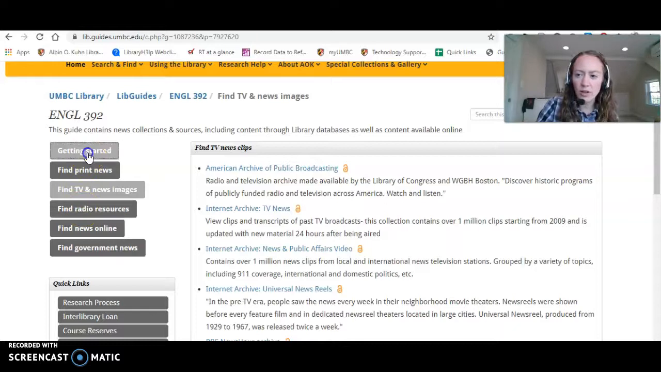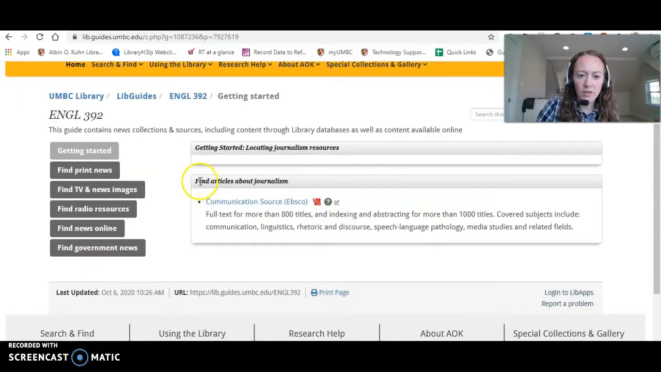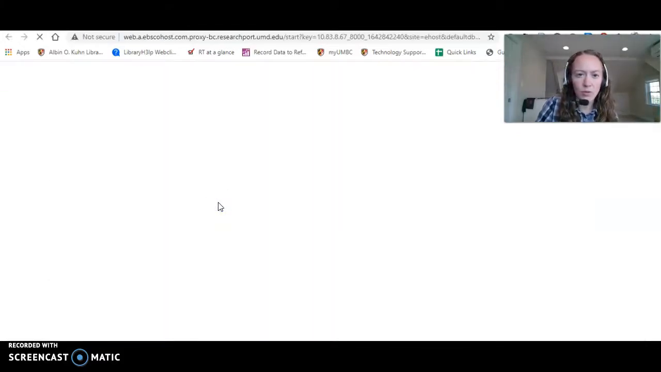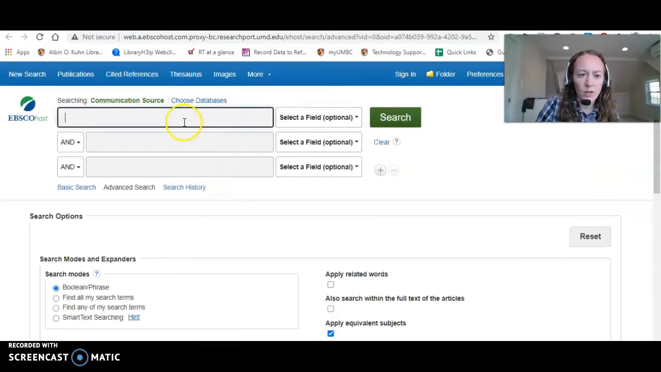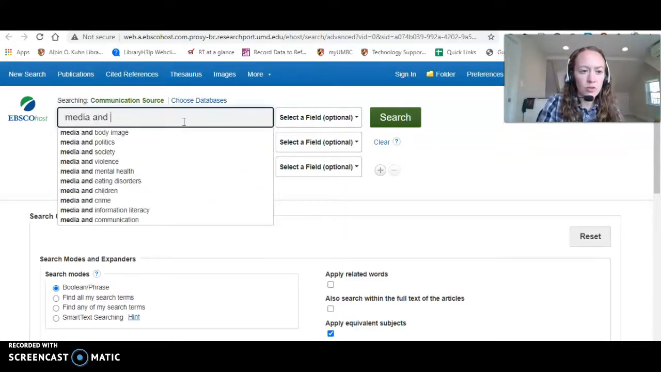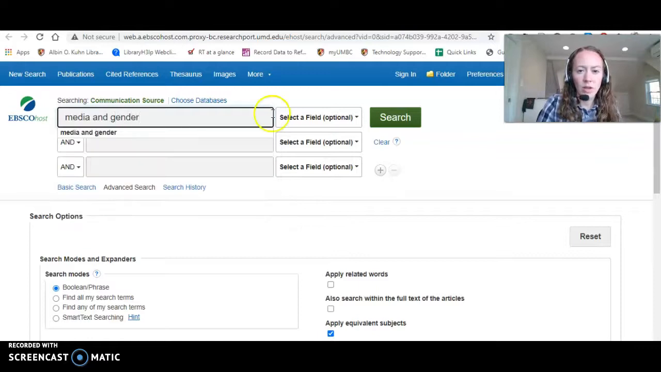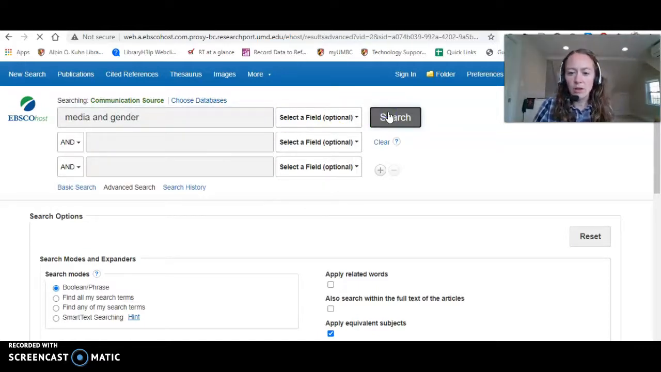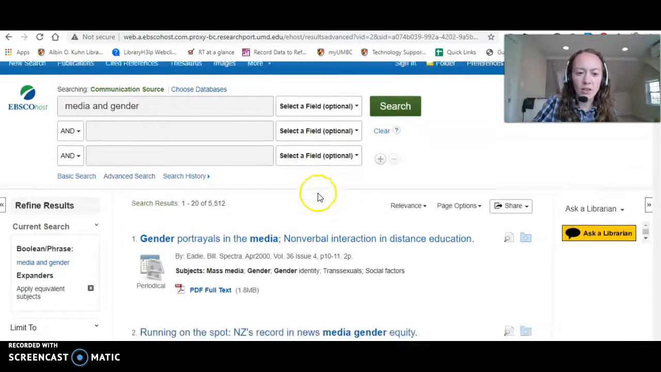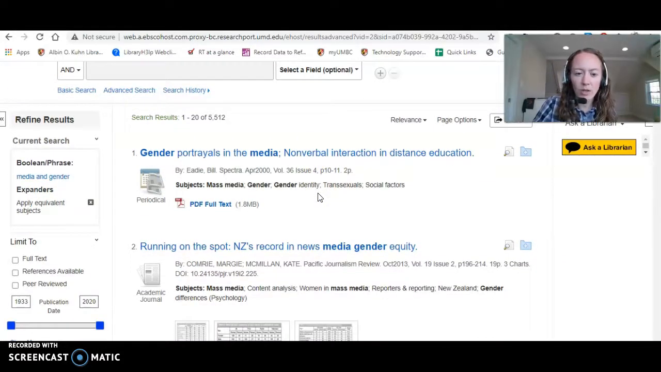Let's go back to getting started, and you can see there is a box that says Find Articles About Journalism. This is a database that the library subscribes to. If you click there, you can type in your search. This is a database that will help you find scholarly academic research articles about media studies, about journalism in general. So if you type in your search and click search, you're not going to see necessarily strict news sources. It will be a mix of things.